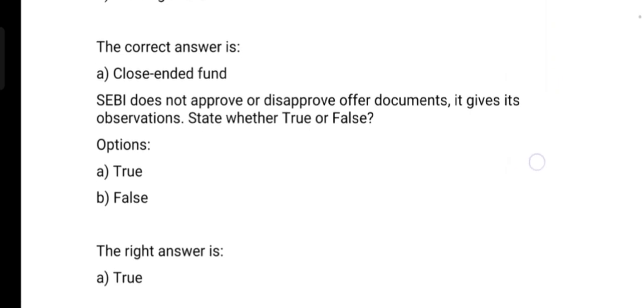SEBI does not approve or disapprove offer documents. It gives observations. State whether it is true or false. The correct answer is true.